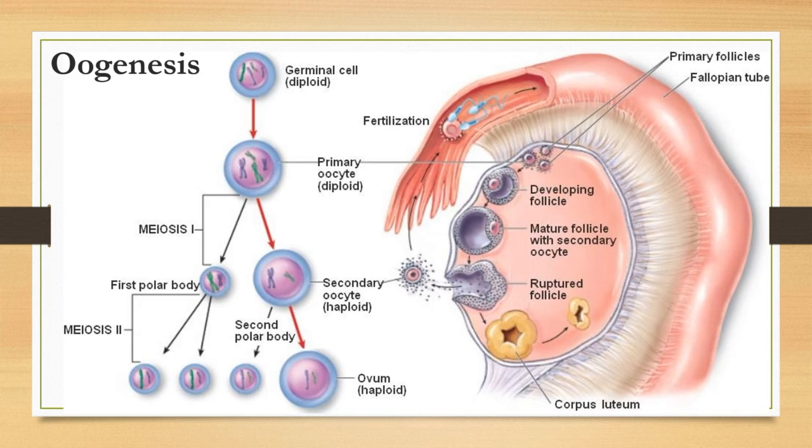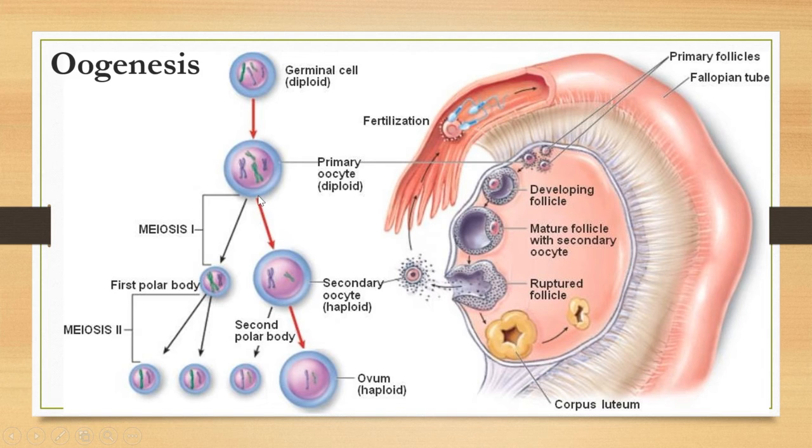This primary oocyte is covered by follicles, so called primary follicles. Then this primary oocyte will undergo meiosis 1, but stop at prophase 1 during fetal development.